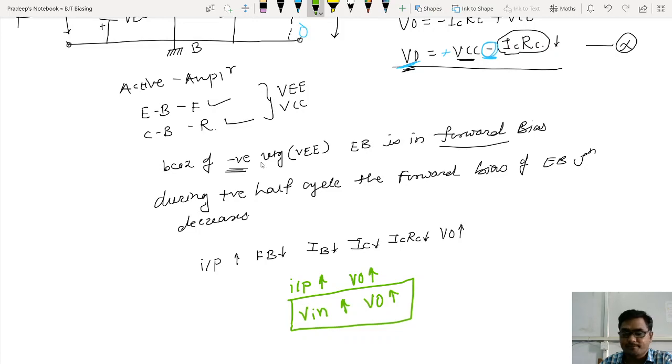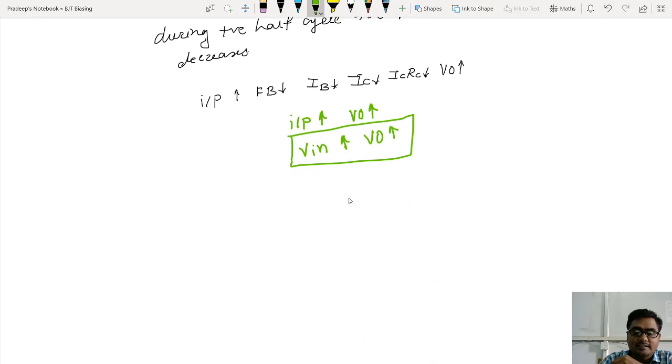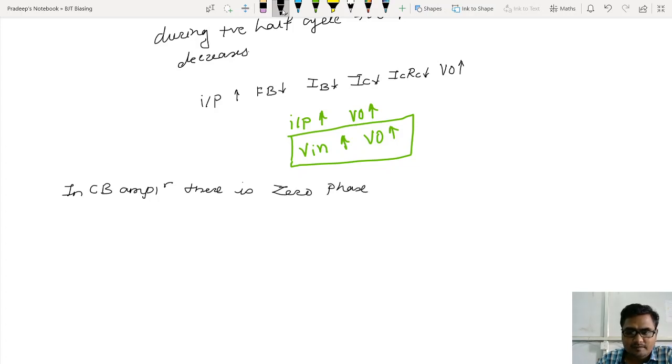That's the conclusion. Now, as output voltage is increasing with increment in input voltage, what does it mean? It means input and output are in same phase. Yes, that can be a conclusion. So let me write the conclusion as, in common base amplifier there is zero phase shift in V in and VO.